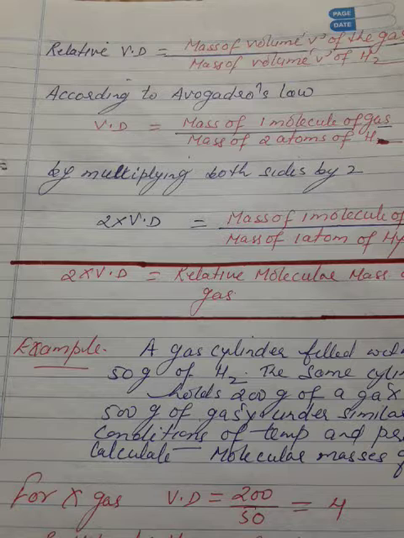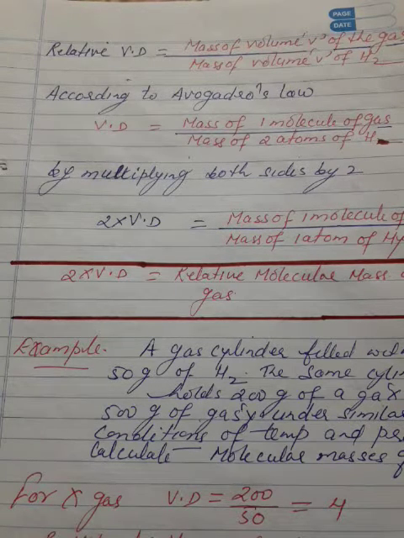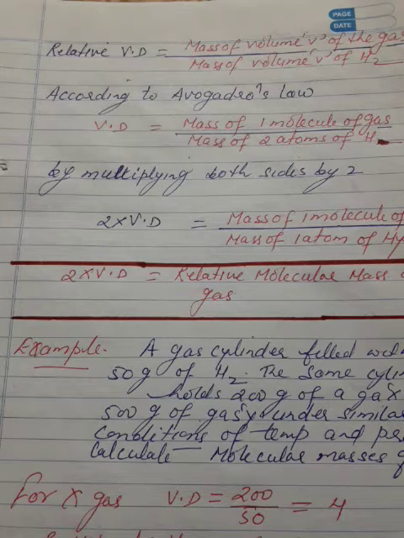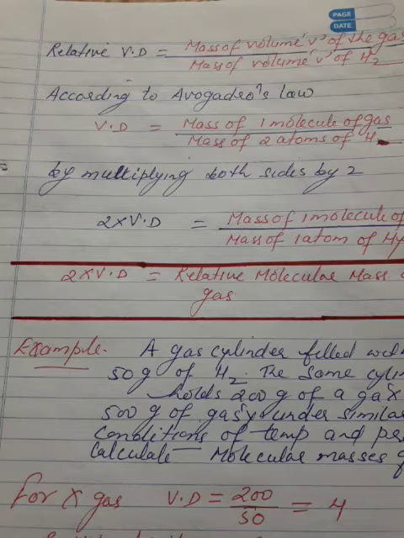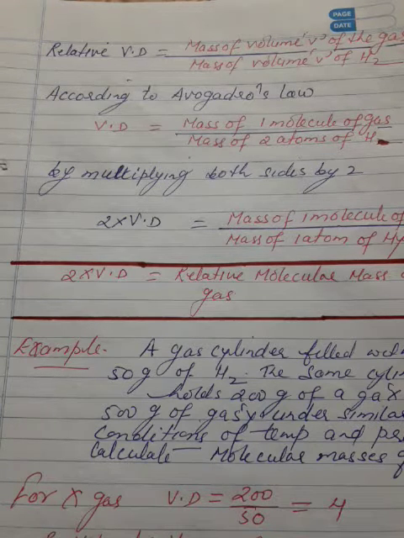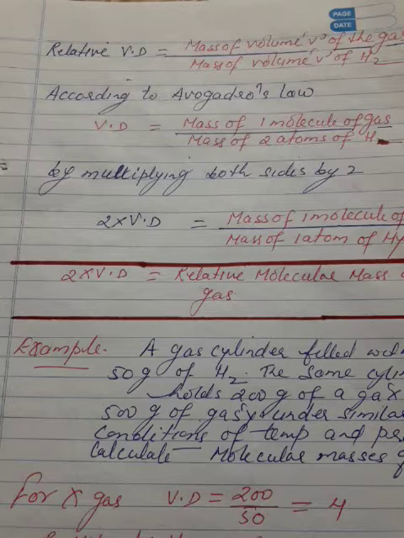Do you remember? Relative molecular mass is equal to mass of one molecule of a substance divided by mass of one atom of hydrogen, or 1/12 mass of carbon 12 atom. So in place of this we can write relative molecular mass. So 2 into vapor density is equal to molecular mass. This is the relationship between molecular mass and vapor density.